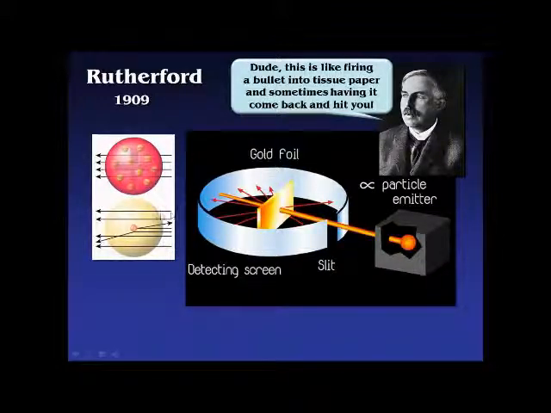So he thought, well, you know what? I think atoms are probably mostly empty space. These positive particles are probably just passing right through the atoms because they're empty space, but yet right in the middle of this thing, there's got to be some sort of matter in the middle of an atom that is causing these particles to bounce back. Maybe 99% of the time, at least, these particles are flying right through, no problem. But every once in a while, they get bounced back or deflected, and so there's got to be something right in the middle, and the rest of it is probably empty space.